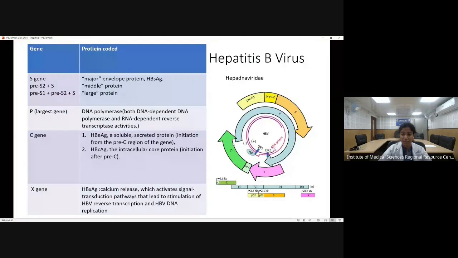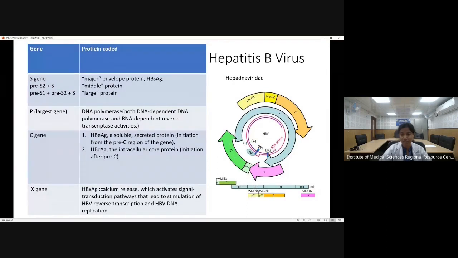Now, another important protein which is present in the core region of the gene is the C gene. The C gene codes for two proteins. One is the hepatitis HBe antigen, and another is the hepatitis C antigen. Hepatitis E antigen is formed when the initiation starts from the pre-C region. The C gene contains the pre-C zone and the C zone.